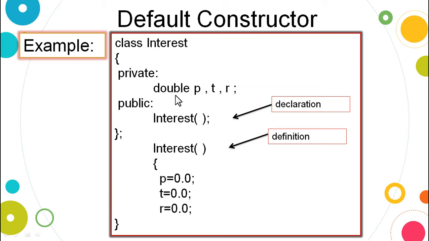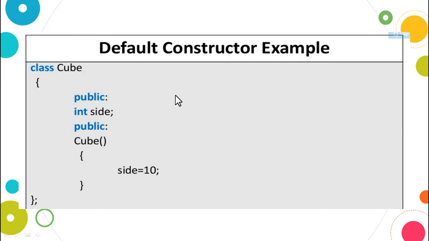This is called the default initialization. The default value for integer is 0, and the default value for float and double type is 0.0. Or if you want some other value, you can also specify it apart from the default initialization.